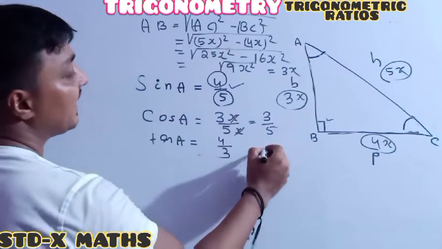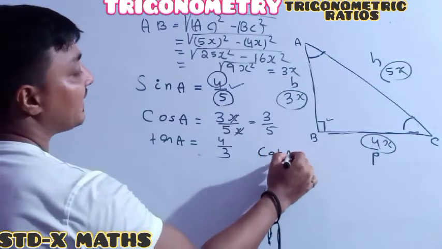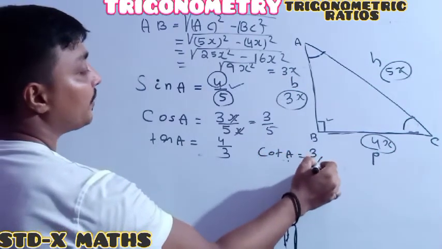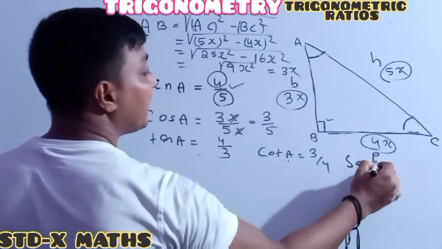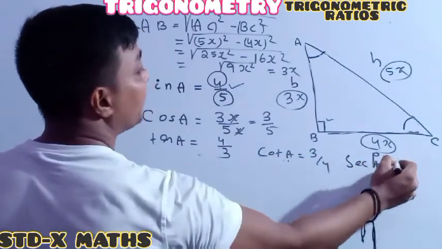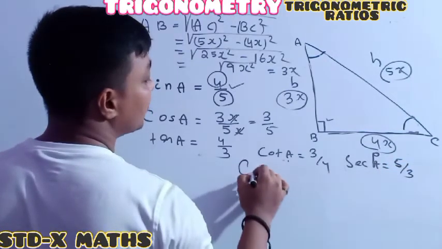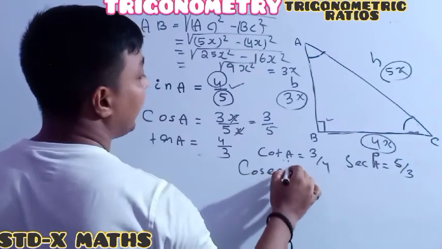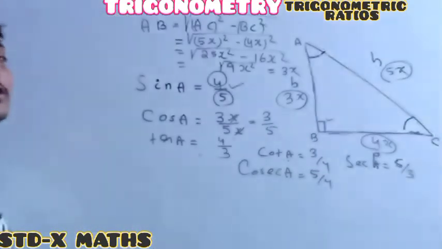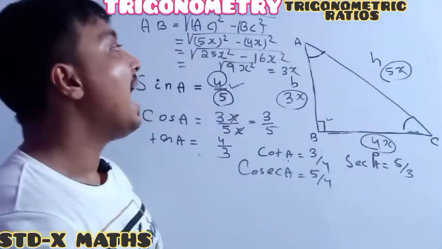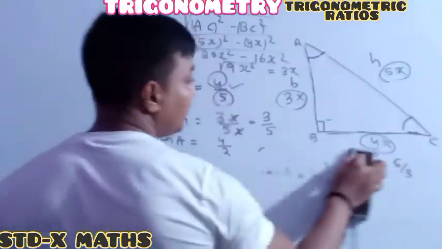Thereafter cot A is 3 by 4. Then sec A is 5 by 3, and cosec A is 5 by 4. Everyone understood? Another thing to remember,